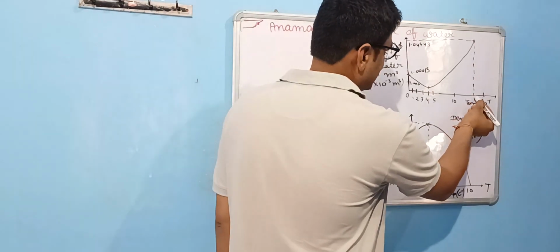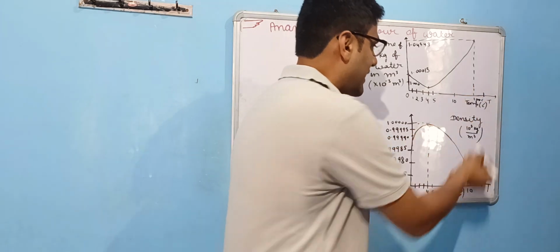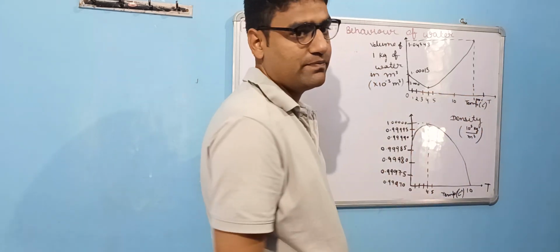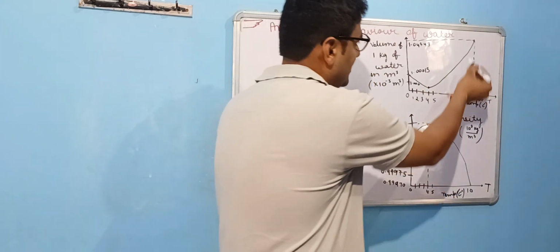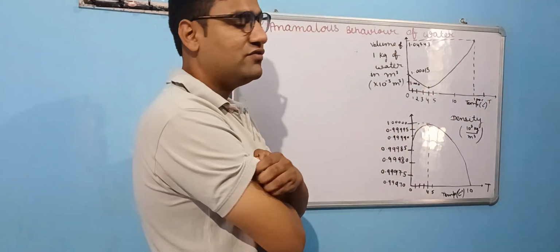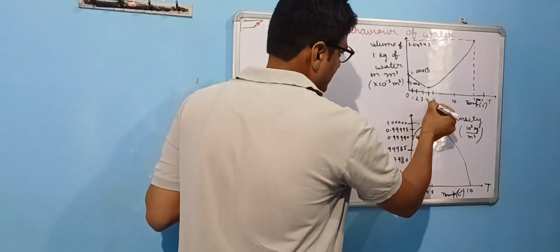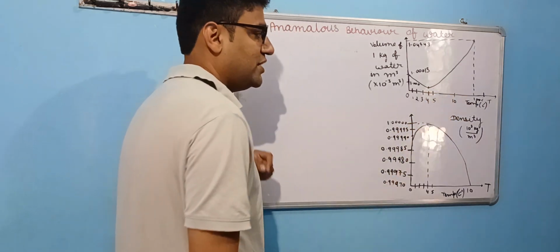Now further we will try to understand these two graphs which show the behavior of water at 100 degrees Celsius. Now we are taking water at 100 degrees Celsius. As we keep on decreasing the temperature, its volume starts decreasing. It shows the normal behavior like other substances. At 4 degrees Celsius, its volume is minimum.